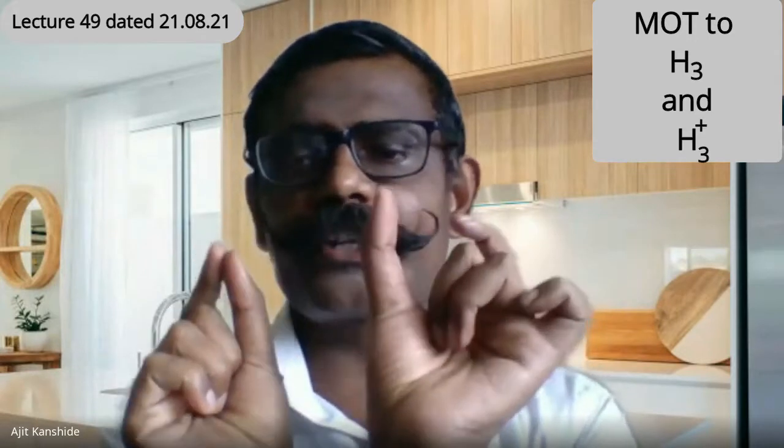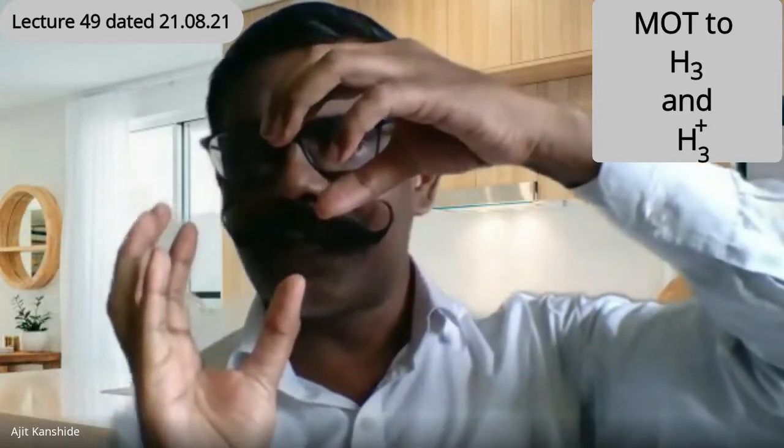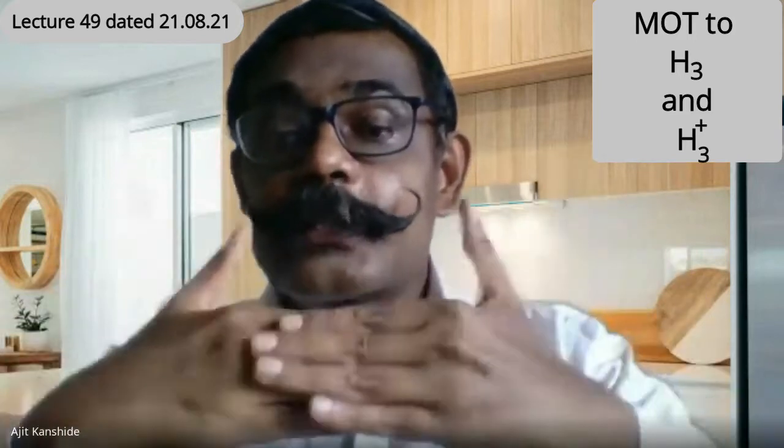See Vaishnavi, the central atom, the left side atom and the right side atom. Here the interaction is x, here the interaction is x. So what is the total interaction? 2x in the linear arrangement. In the triangular arrangement, how is the interaction? The central atom and the atom coming from the bottom, the interaction is there, and that is also equal to x. Let the atom come from any direction. Anyhow, the 1s orbital of one atom and the 1s orbital of the other atom are interacting, overlapping. So the interaction is x. Similarly, the left side down atom and the central atom, this interaction is also x. In addition to that, the left side and right side atoms can also interact.